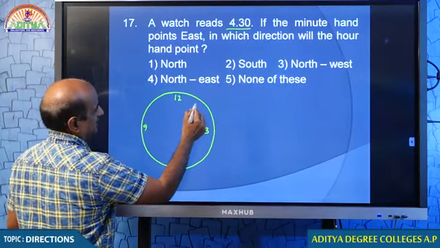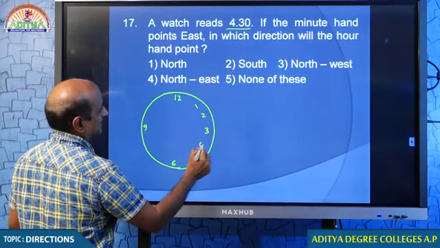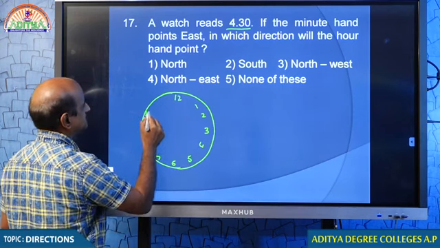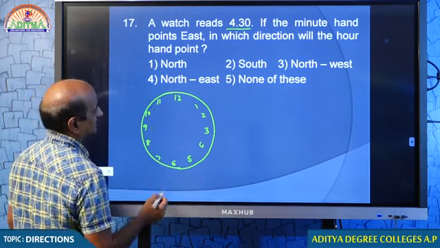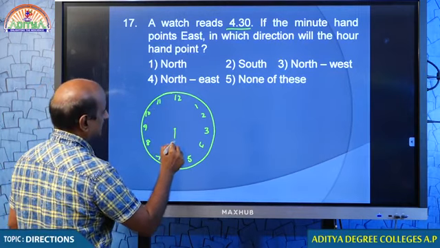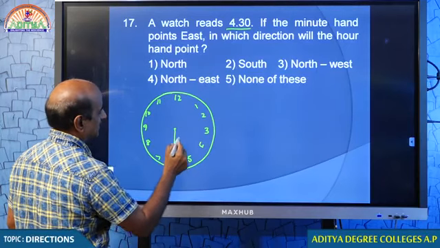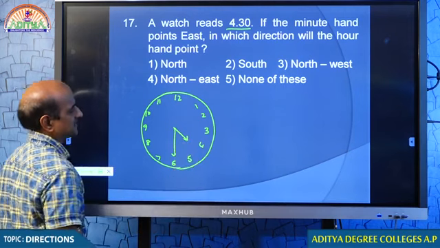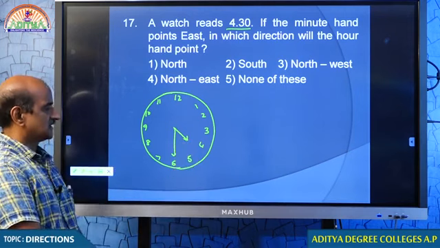So if the time is 4:30, how do you take that 4:30? 4:30 means the minute hand should be on 6 and the hour hand should be between 4 and 5, isn't it? Here the time is 4:30.